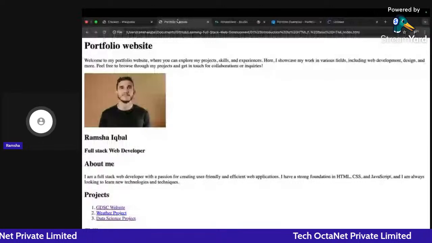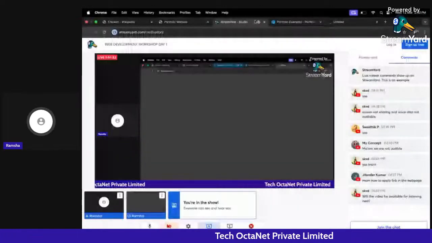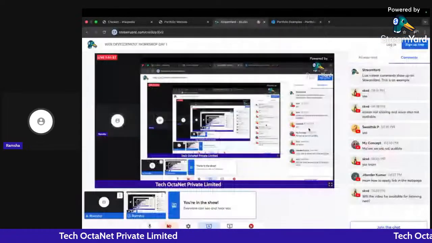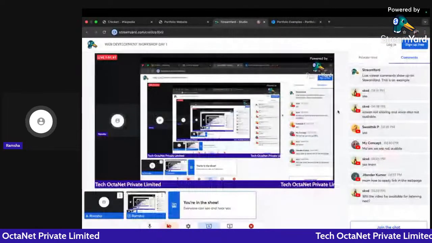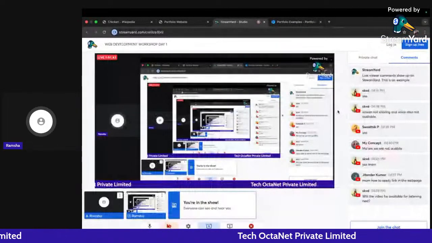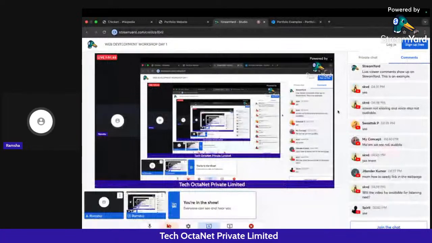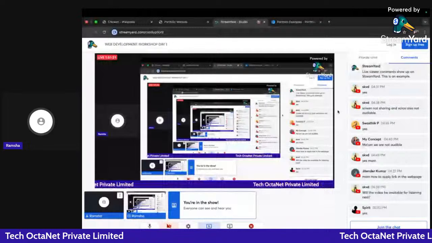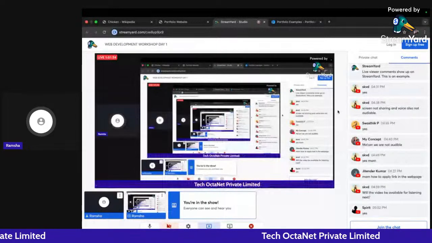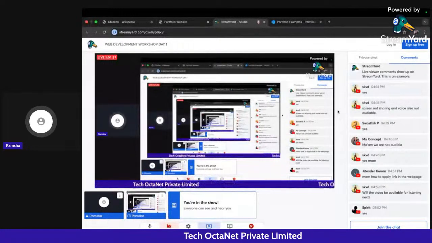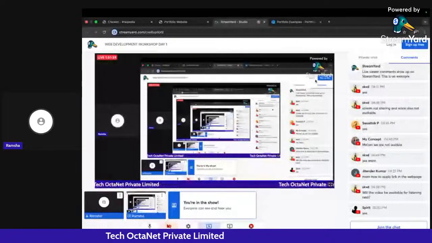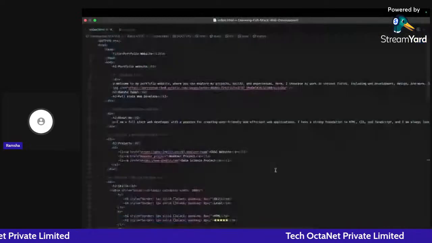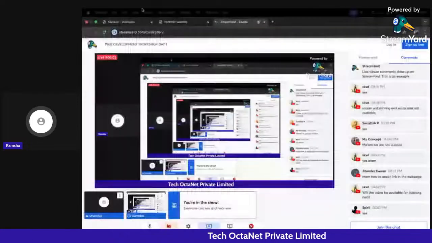Again, we are not going to cover everything that we have in CSS. For learning everything, you can always go to the W3Schools documentation and check that out. I will simply explain the syntax, how we connect HTML and CSS, and how we write the basic syntax, and the rest of the things you can study on your own.